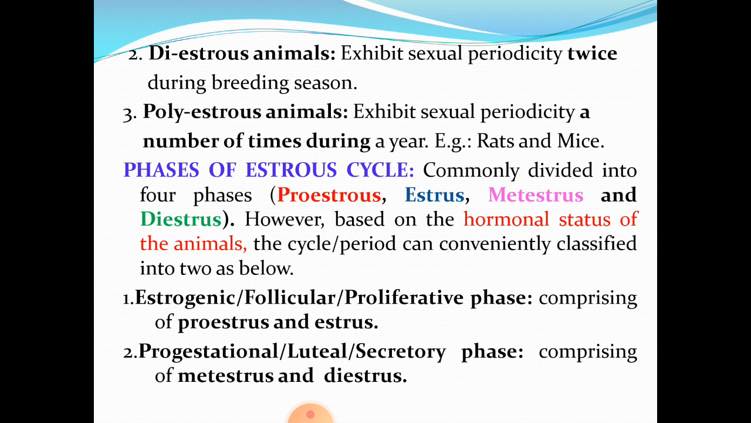However, please note, based on the hormonal status of the animals, the cycle or the period can be divided conveniently into 2 as below. First one, estrogenic phase or follicular phase or proliferative phase, which consists of Proestrus and Estrus phases. And then the second one, progestational, luteal or secretory phase, comprising of Metestrus and Diestrus.